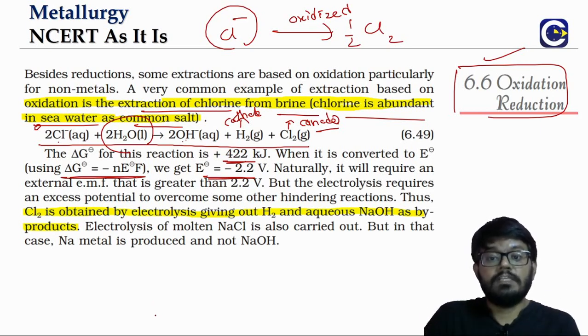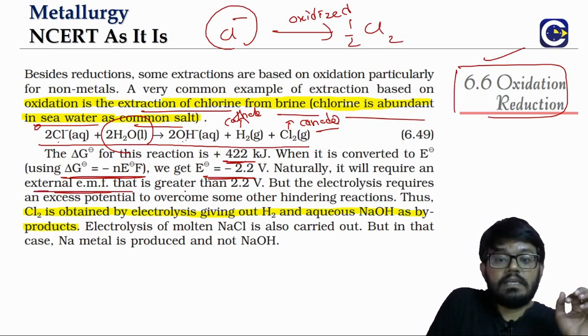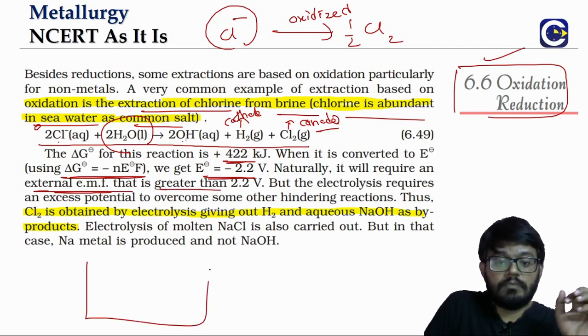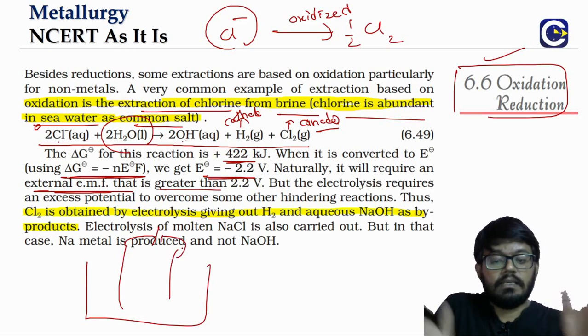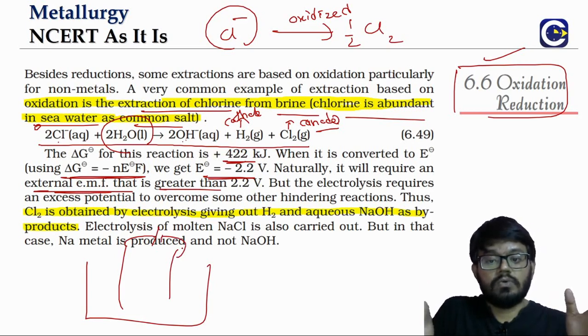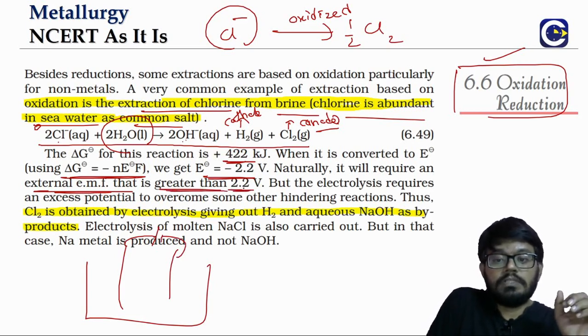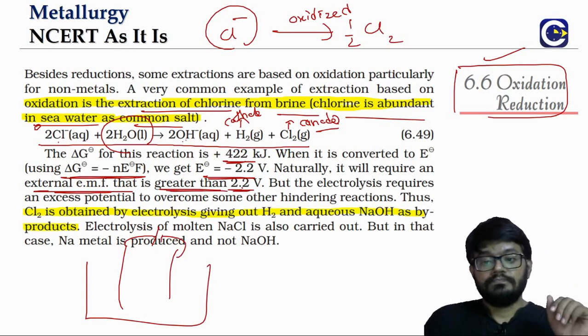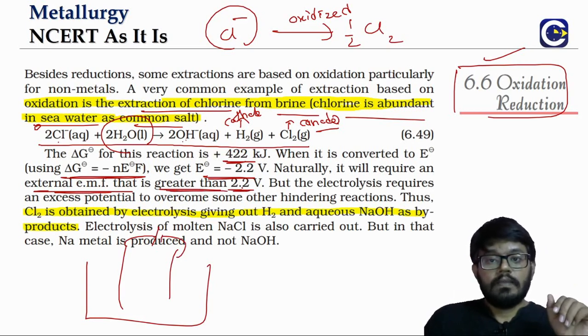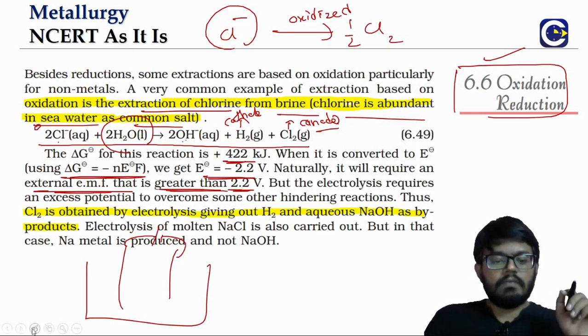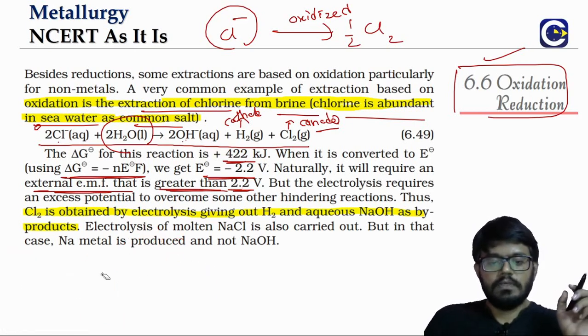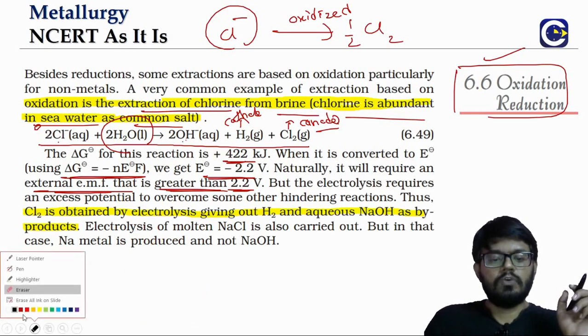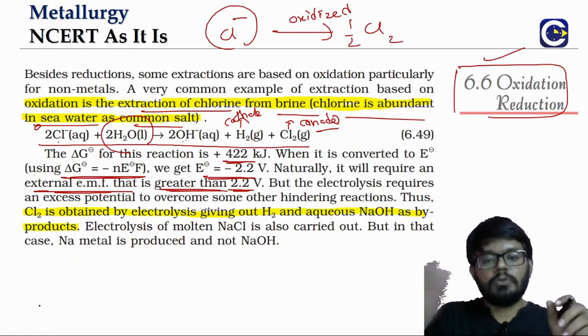How can we make it feasible? We have to supply an external EMF. That is the reason why we perform the electrolysis. We have to supply the external EMF by using a battery or a voltage source, a potential which is more than 2.2 volt. In practical terms, we will require an even much higher value to drive the entire process. It's not like you put just 2.2 volt and the process will happen. We'll have to put much more, because there are other factors also involved.